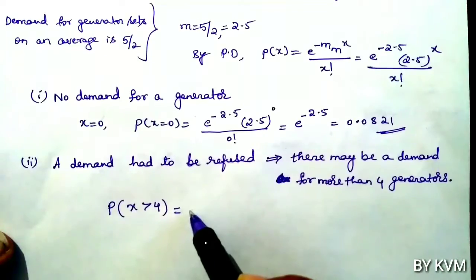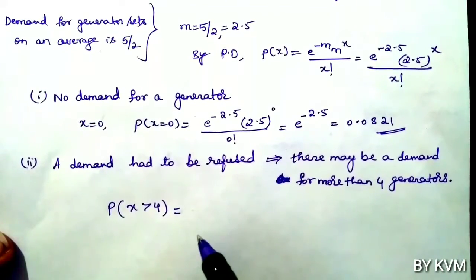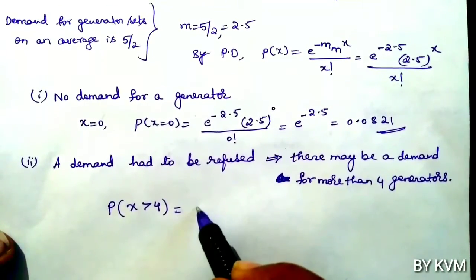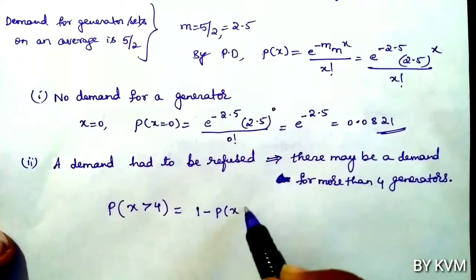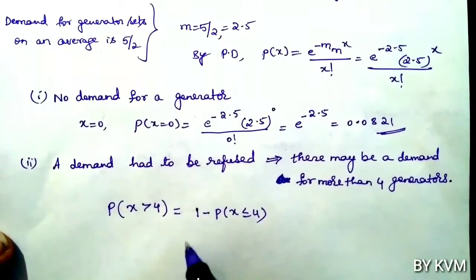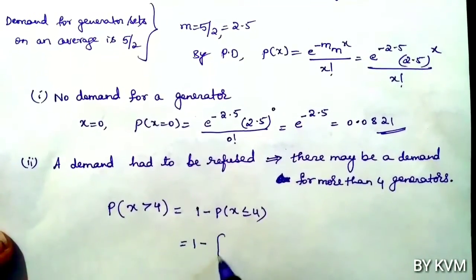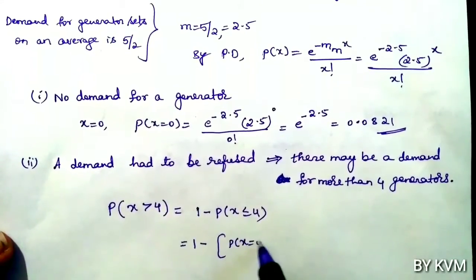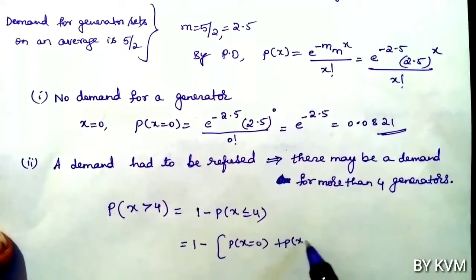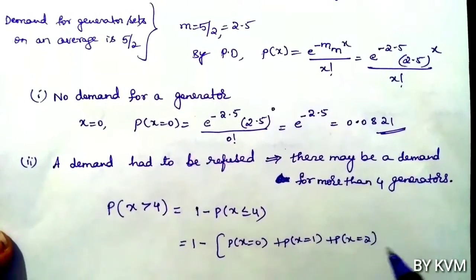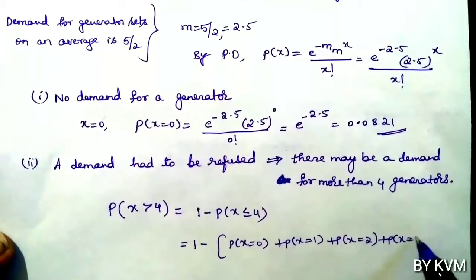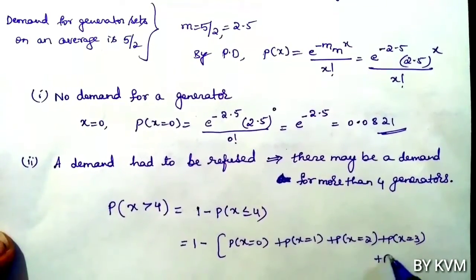So probability of x greater than 4 is nothing but take its complement, that is 1 minus probability of x less than or equal to 4. So that is equal to 1 minus, probability of x equals 0 plus probability of x equals 1 plus probability of x equals 2 plus probability of x equals 3 plus probability of x equals 4.